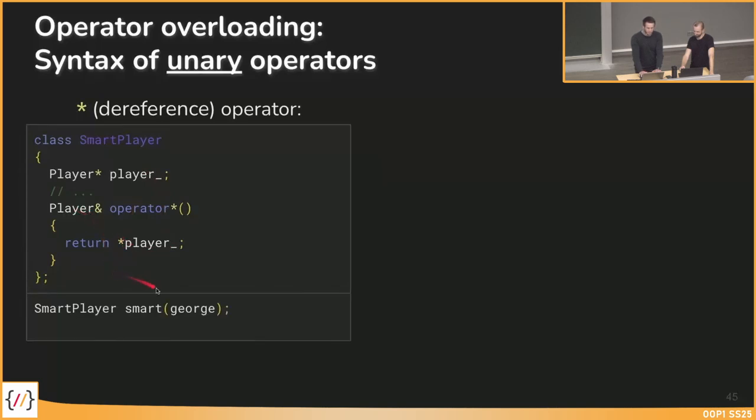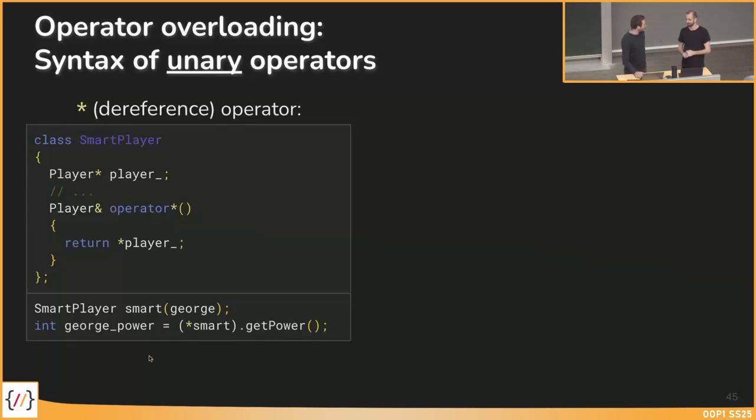So this could make sense, for example, if I have a smart player, which I initialize with a player, George, and afterwards I could do something like this. I could say I want to dereference my smart player. Then this dereference operator is called, where I get a reference to player back, where I can then call the getPower method of player. So this is just an example of how the dereference operator could be overloaded.